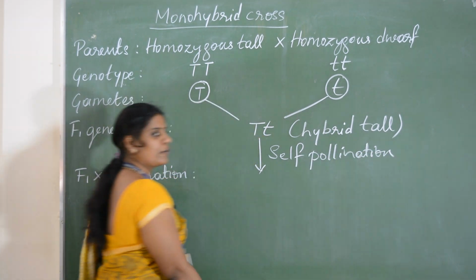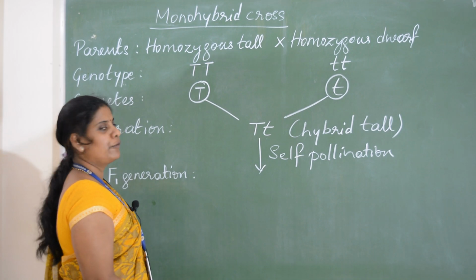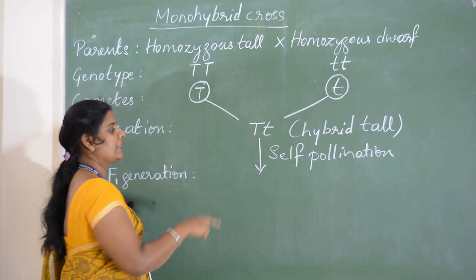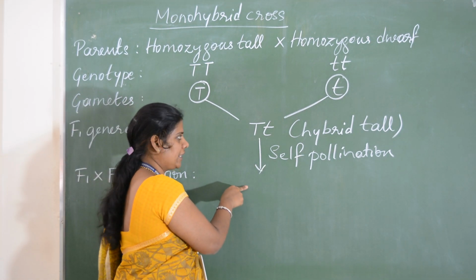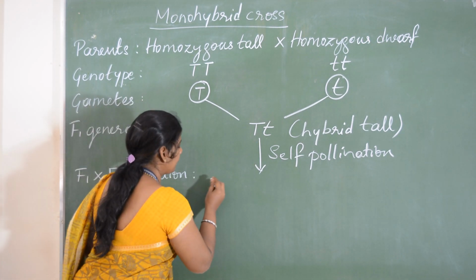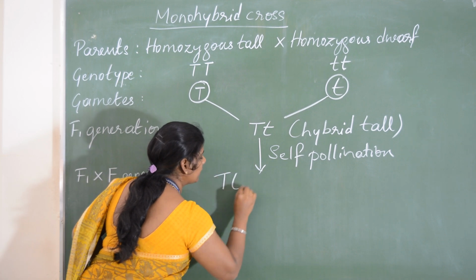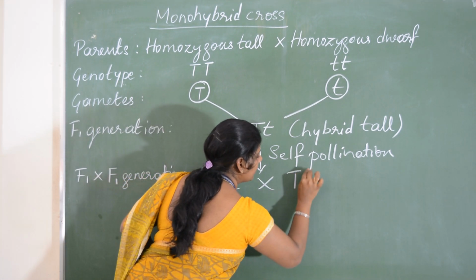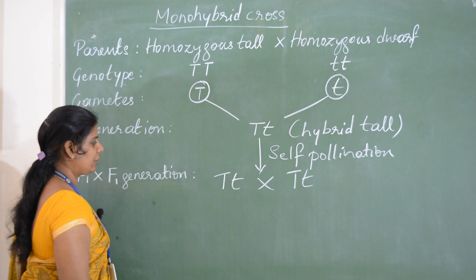When pollen grains of the same flower fall on the stigma of the same flower, the pollination is called self-pollination. Okay, and when F1 is crossed with F1, we'll write here capital T small t crossed with capital T small t, F1 individual.